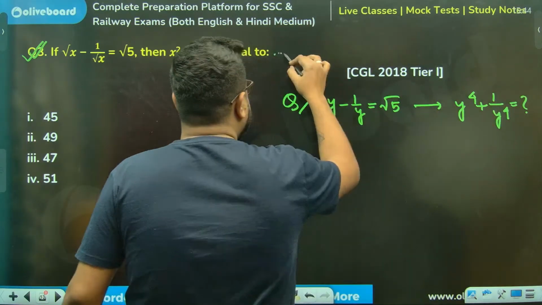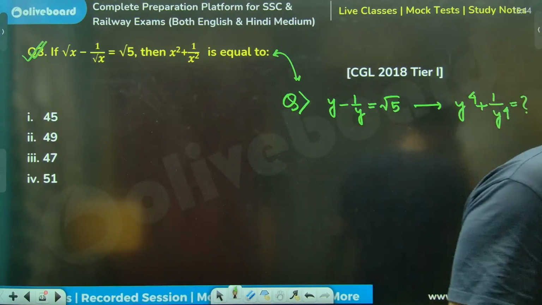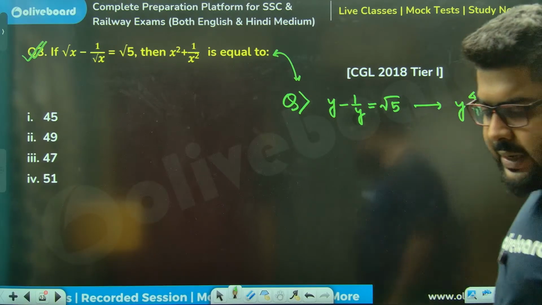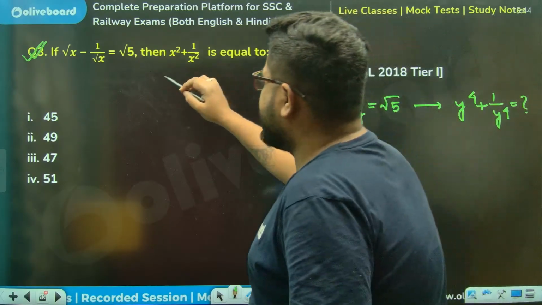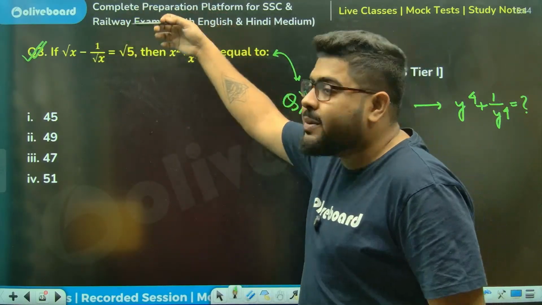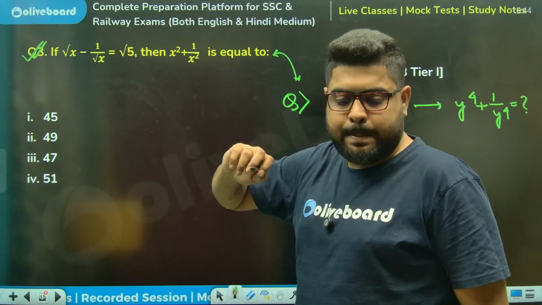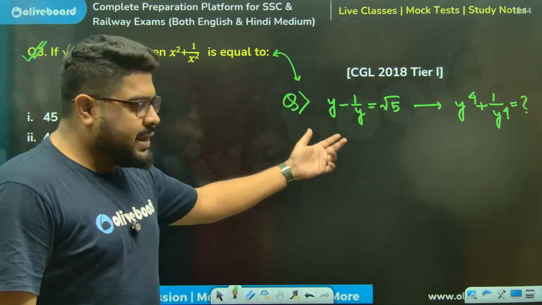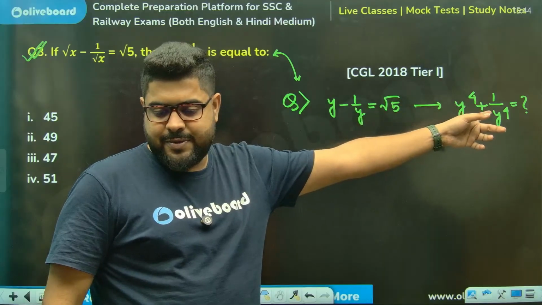Are both these questions same or different? Please understand, both these questions are same. Root x, you do one square, it will become x. Do another square, it will become x square. Same with y, you do one square, it will become y square. Do another square, it becomes 4.